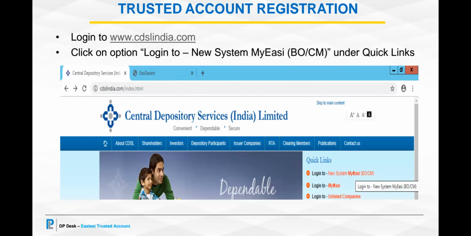Now let's come to the trusted account registration process. For this, the client will have to log in at the CDSL website www.cdslindia.com, and he will have to click on the option login to new system My Easy BO CM under quick links. If you can see in this picture that is given, you can see this as the first option on the right hand side.